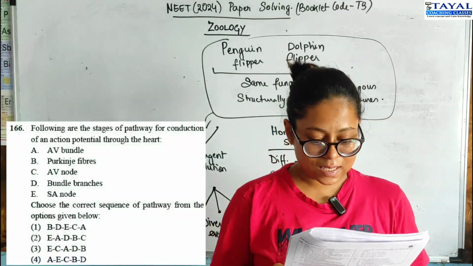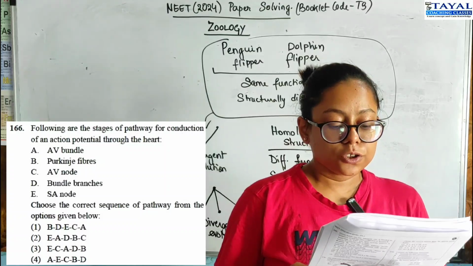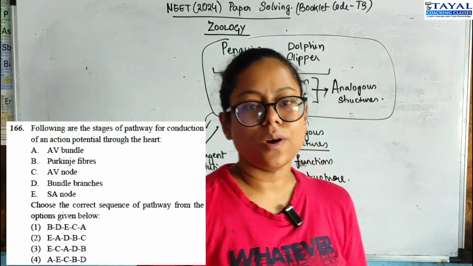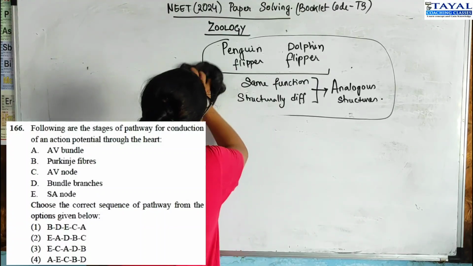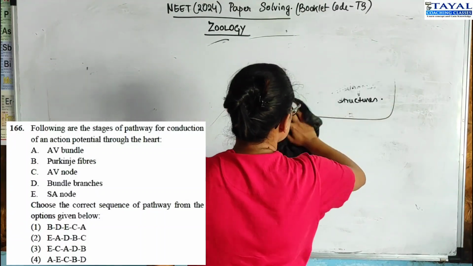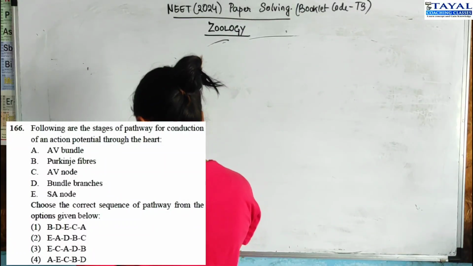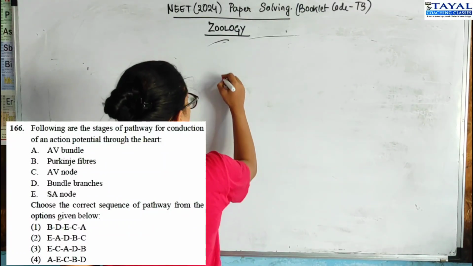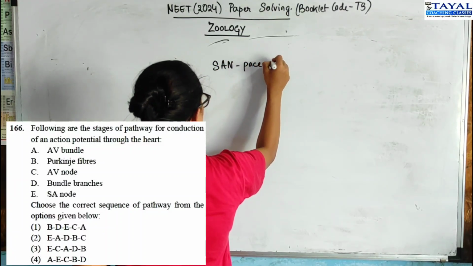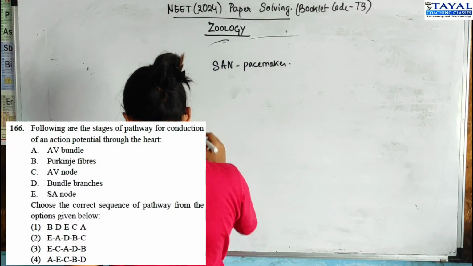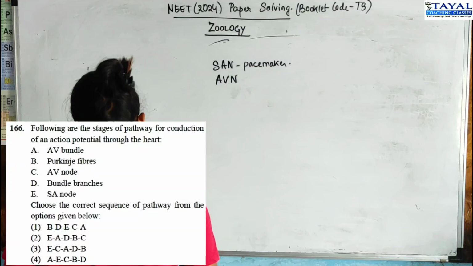Next, 166. Following stages are the pathway for conduction of action potential through the heart. So you have to again arrange it. If you remember the basic nodal tissue structure, you would have been able to solve this question very easily. It is obviously the sinoatrial node or the pacemaker, from where it goes to the AV node or the auriculoventricular node.